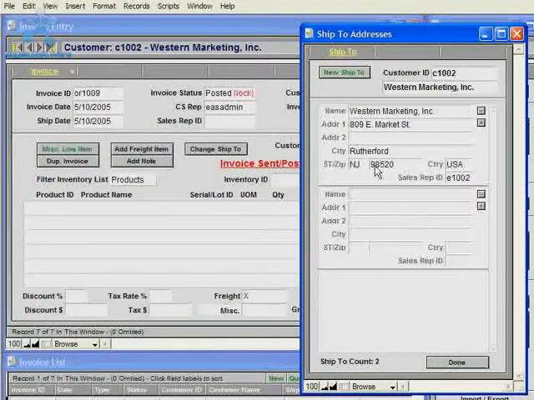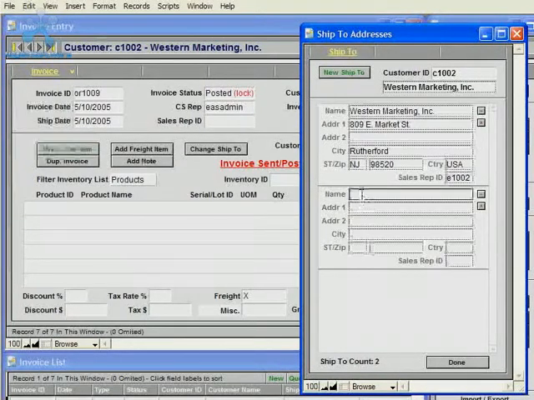and also I should mention, when you create this new ship to, this will be available to all future invoices, but whatever ship to that's chosen on the customer record will always default to show up on the packing slip for an invoice, but then you could always change the ship to for each individual invoice by clicking the Change Ship To button.